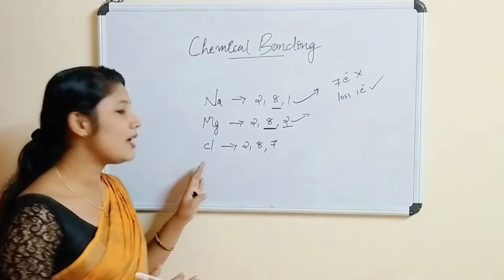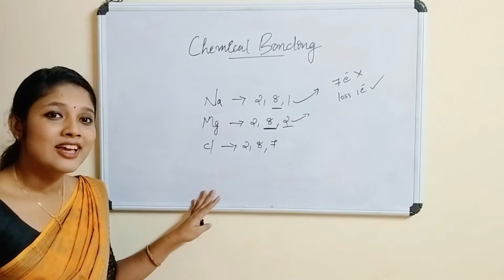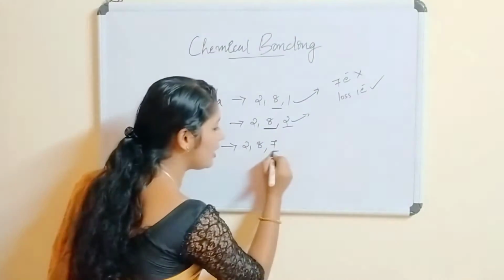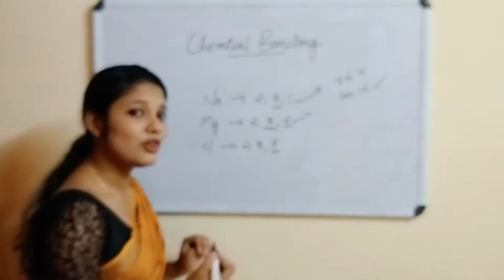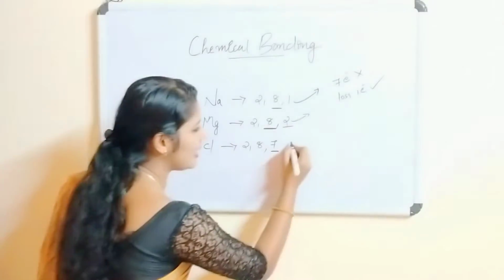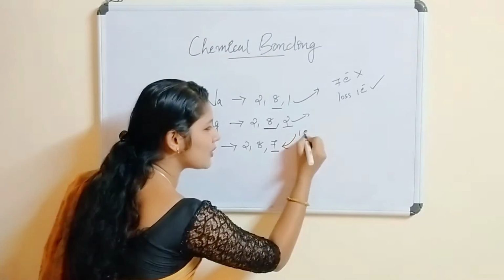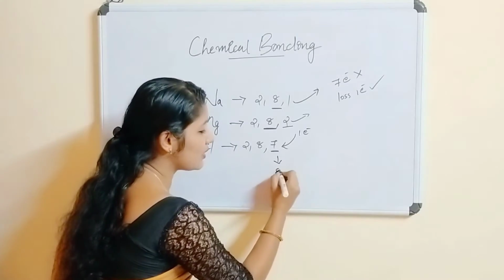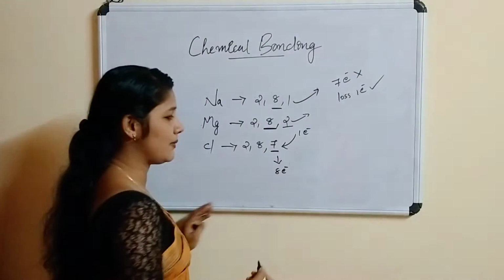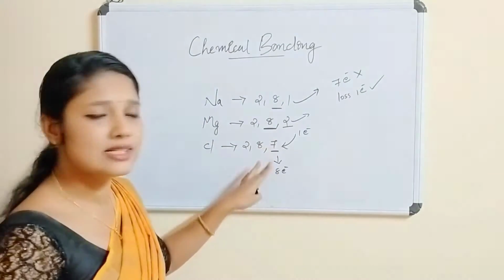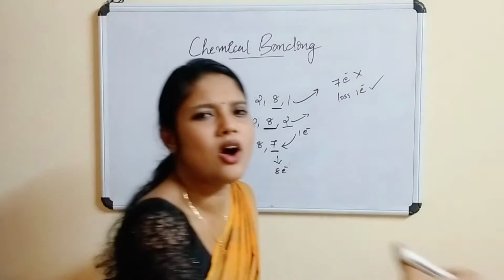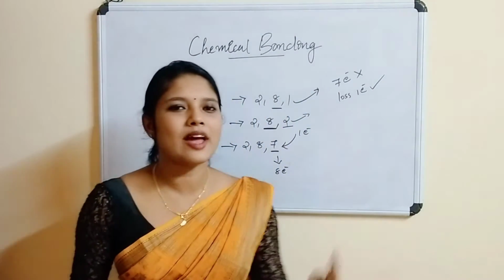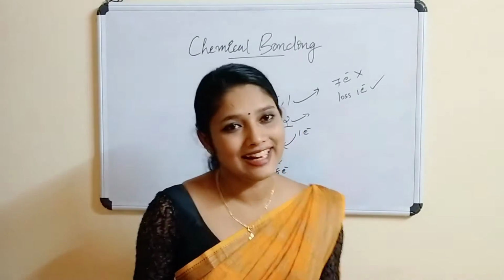Yes. What about chlorine? Chlorine is having 7 electrons. It is better for chlorine to gain 1 electron, so that it becomes 8 electrons and gains the octet electronic configuration. Right? It is not easy for chlorine to lose all 7 electrons. It is better to gain 1 electron.